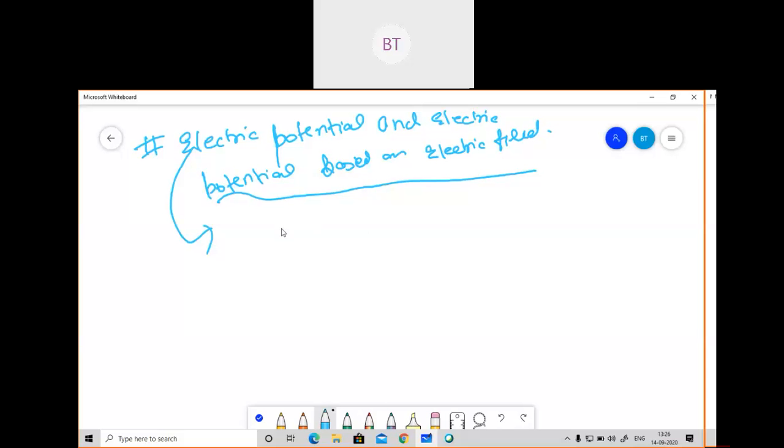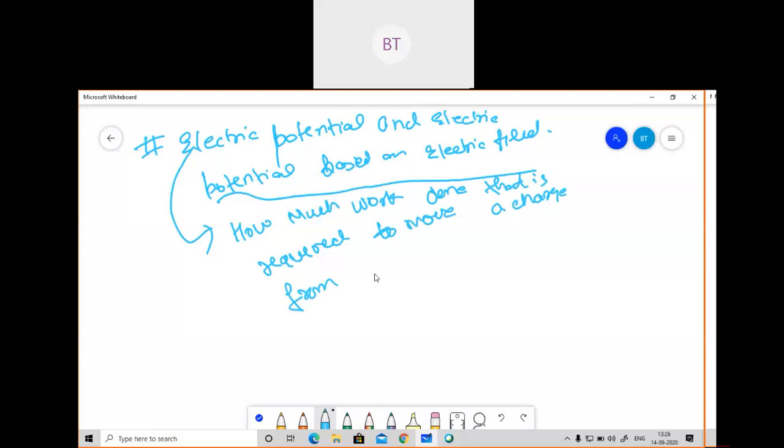So if I define this, I will write here: how much work done is required to move a charge from one position to another position. If you have a copy, please write it. So basically, if anybody asks you how do you define potential energy, then potential energy is the work done from one point to another point.